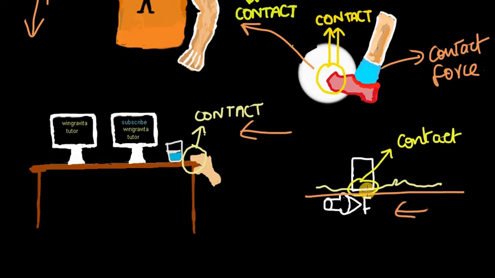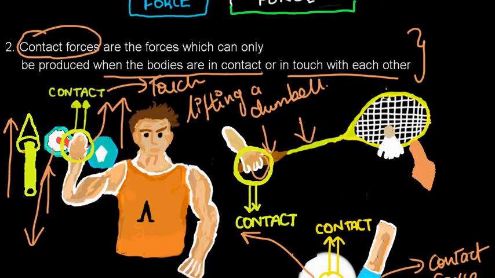When you make the object be in contact with the ground, only then can we feel that friction force, isn't it? You have to keep it on the ground and then push it. You have to make contact with the ground in order to produce that frictional force. Friction is a contact force. Without being in contact with the ground, that object cannot feel friction force. So this is what contact forces are.